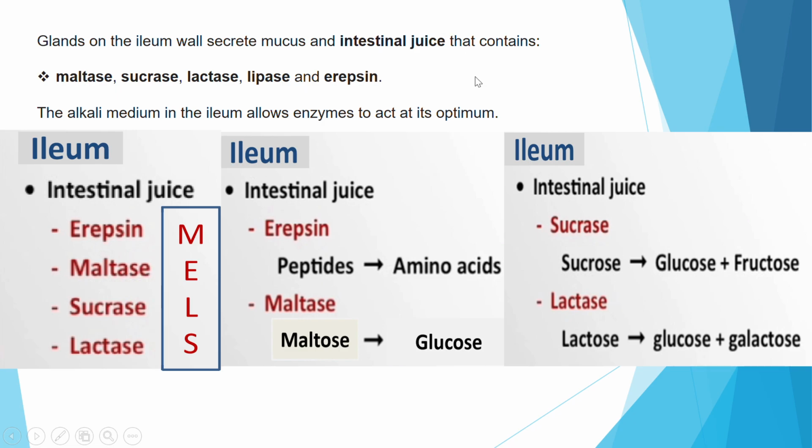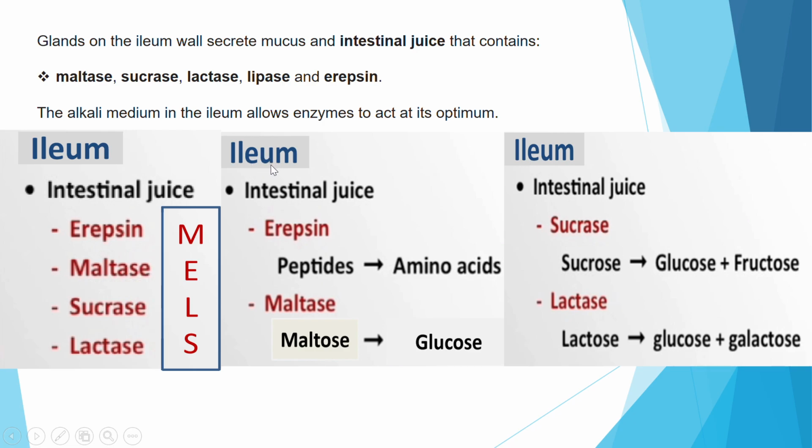So how many juices now? We have the gastric juices, the pancreatic juice, and also the intestinal juices. So for intestinal juice, let's look at erepsin. By the name itself, it will further hydrolyze peptides into the smallest subunits of protein, which is amino acids. And so to say, the digestion of protein will be completed here in the ileum.